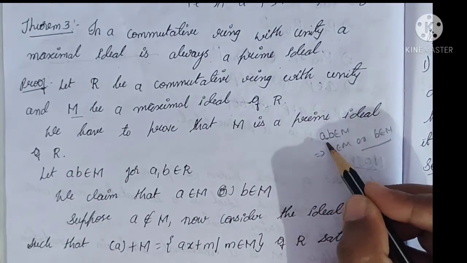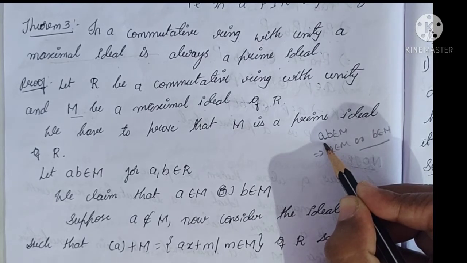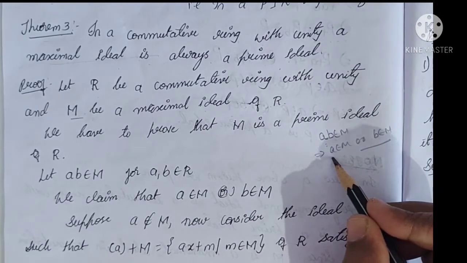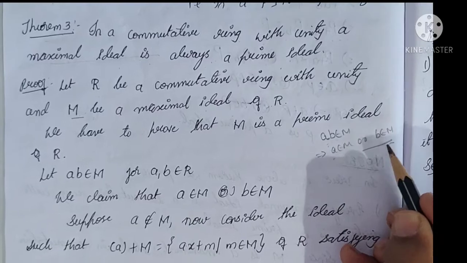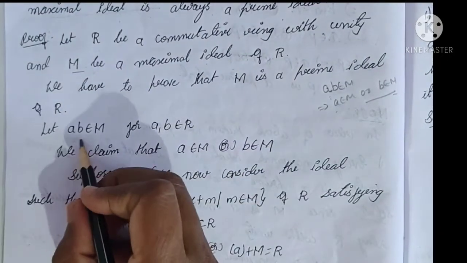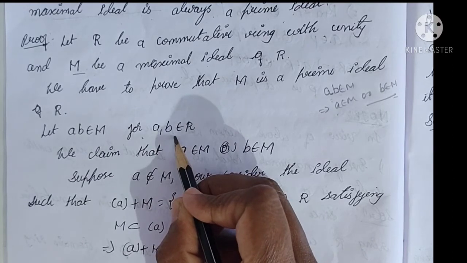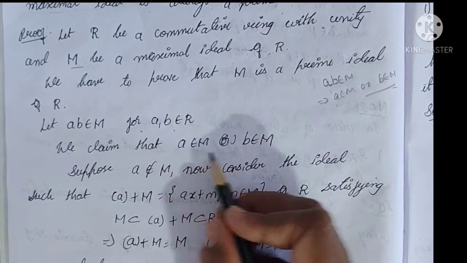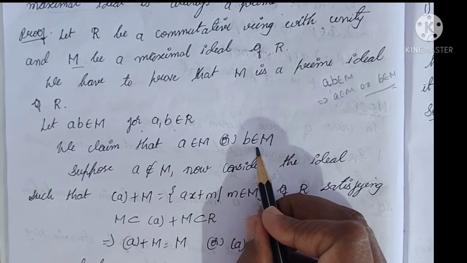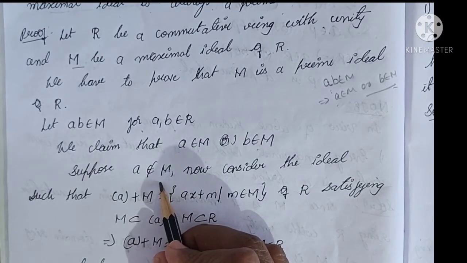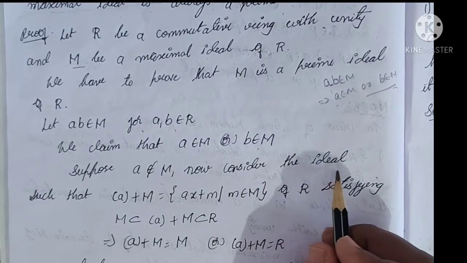To prove M is a prime ideal, we have to prove that ab belongs to M implies a belongs to M or b belongs to M. Now let's see the proof. Let ab belong to M for a, b belonging to R. We claim that a belongs to M or b belongs to M. Suppose a does not belong to M. Now consider the ideal.